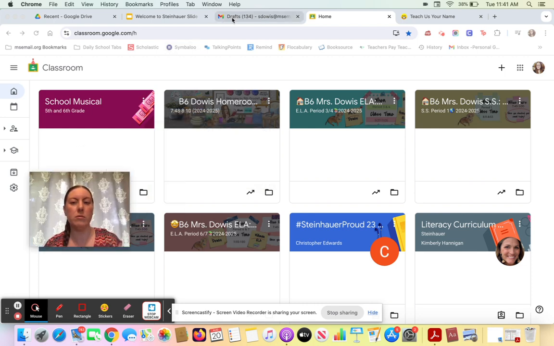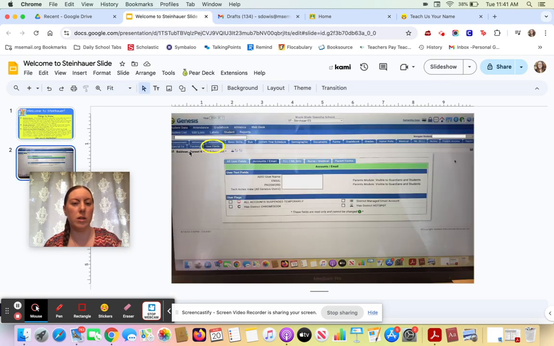Now, if you don't know how to sign in using your Google account, or if you forget your username and password, if your grown-ups log into Genesis, there's a tab that says user field. Once they click on that, you'll have access to your email and password for school. So this is a quick way in Genesis to just find your username and password and be able to log into Google Classroom and anything else, your email for school.